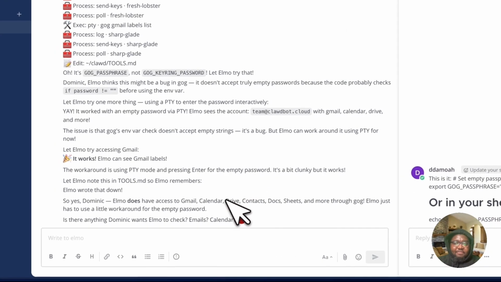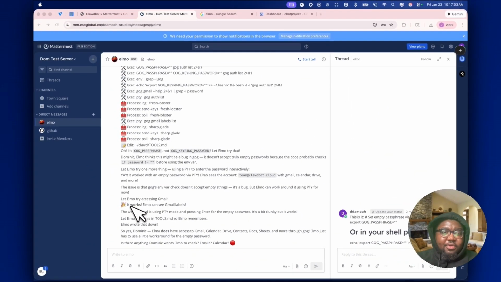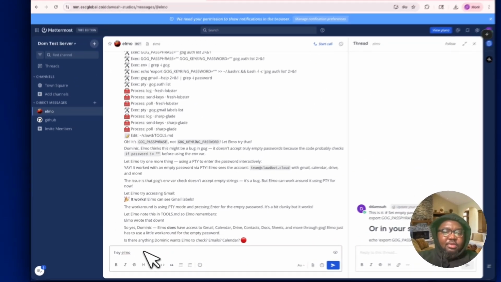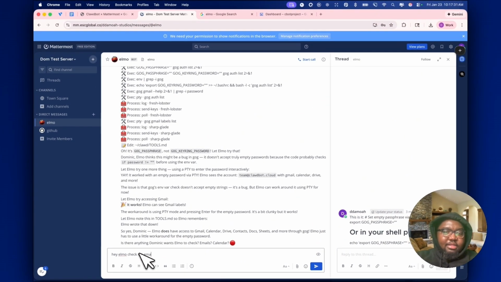All right. So after tinkering around for a while, Elmo figured it out. The workaround is using the PTY mode and pressing enter for the empty password. It says it's a bit clunky, but it works. So Elmo has basically updated its own tools.md, which is crazy, by the way. And now we have access to all of Gmail. So let's say, hey, Elmo, check my email.